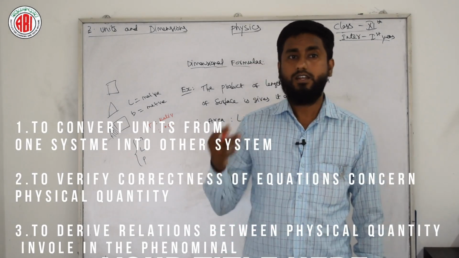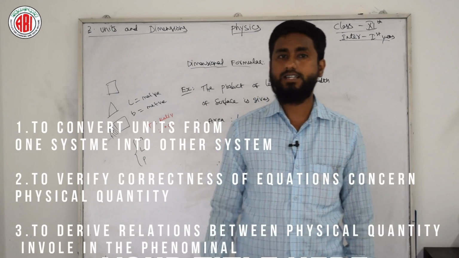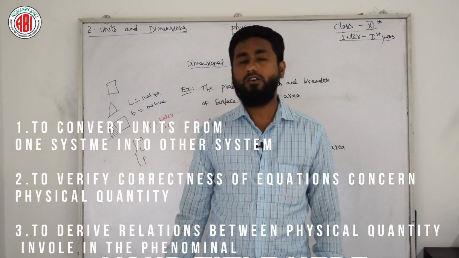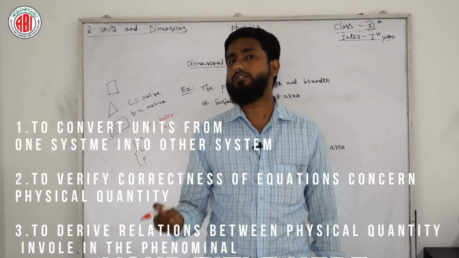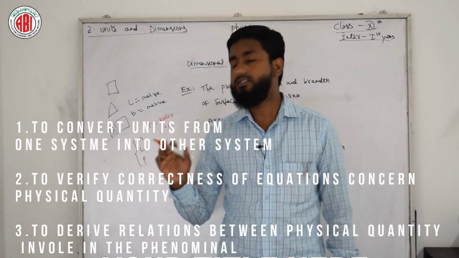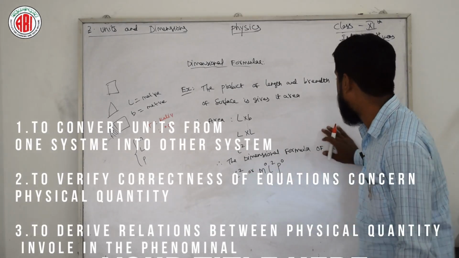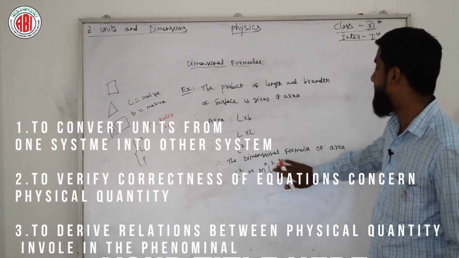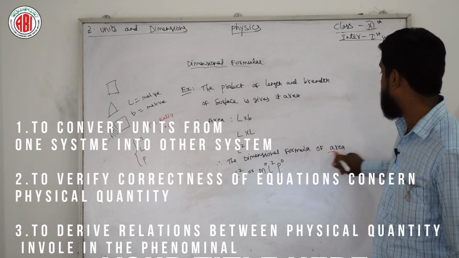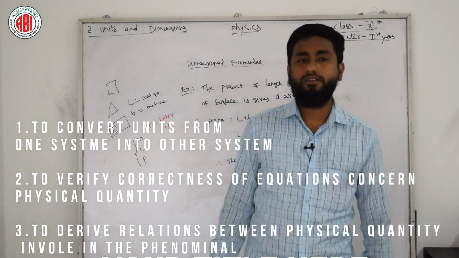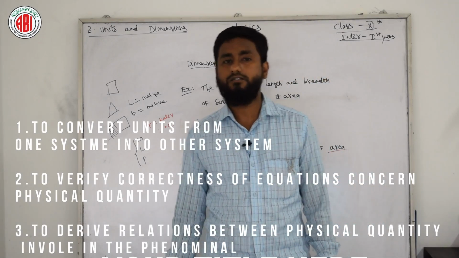Next is to verify the correctness of an equation concerning physical quantities. We can check the equation of a physical quantity by these dimensional formulas. If I write a dimensional formula of M power 0 L square T power 0, you can write that it is area. Next, to derive relations between physical quantities involved in a phenomenon.